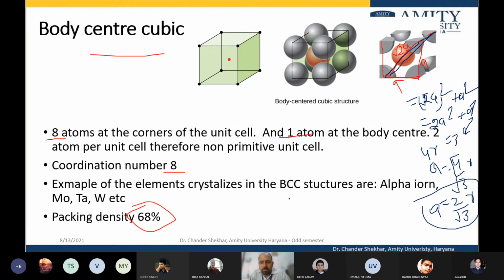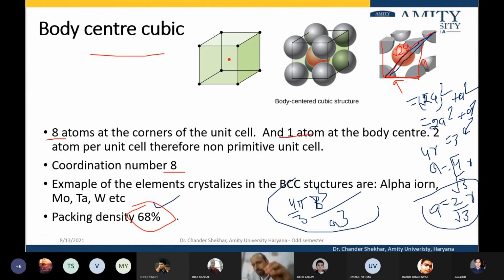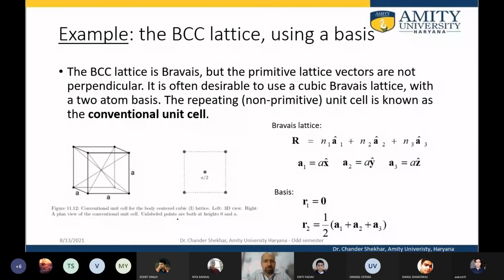Simply putting this value into 4 by 3 pi r cube by a cube, we can find out the packing density to be 68%. In this case, one atom is at the center of the body, so you have 1 unit cell contribution from the body center, and the other 8 as usual in the cubic.